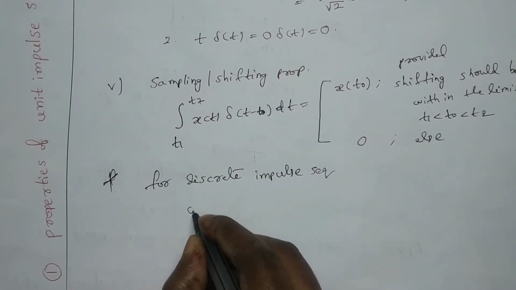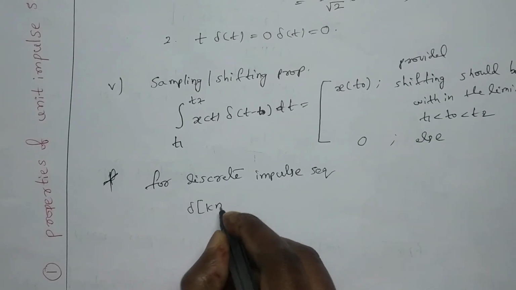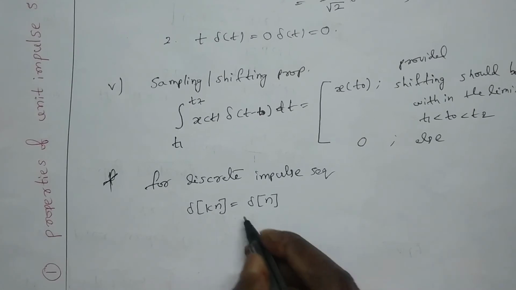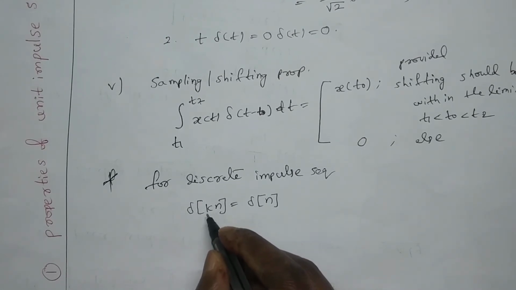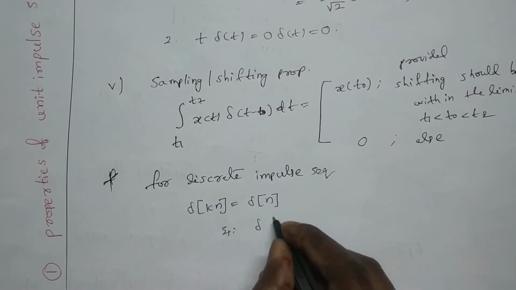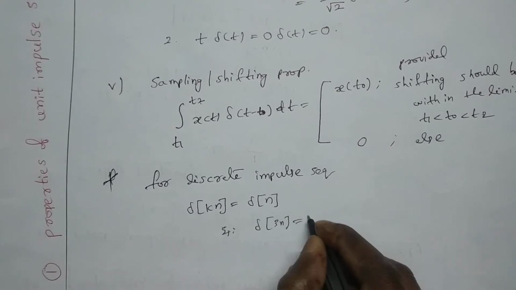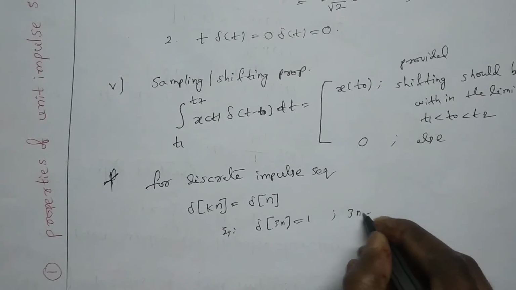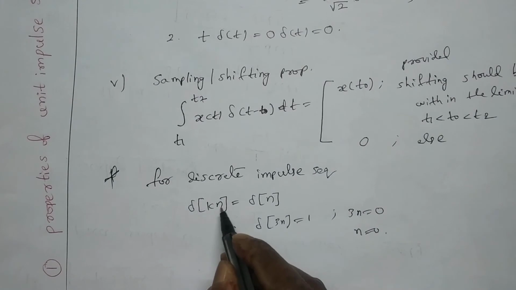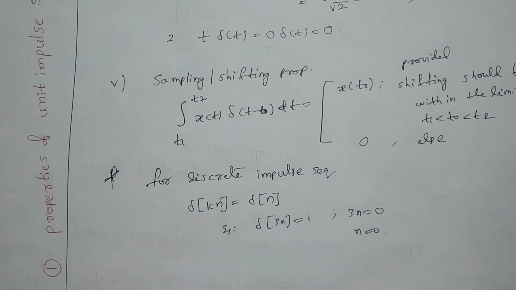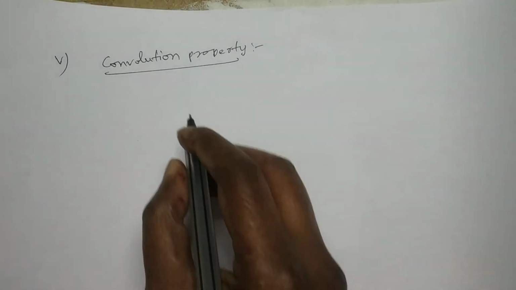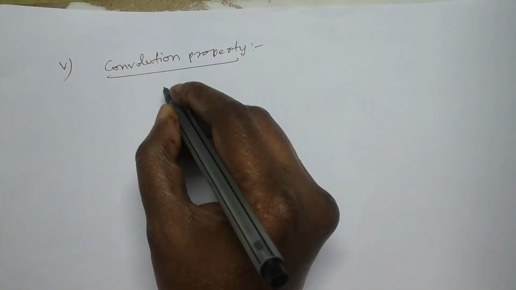Now let's see the discrete impulse sequence. The scaling property: del of kn is equal to del of n itself. Here the scaling does not affect the impulse sequence. Let us see one example. Del of 3n is equal to 1, which means 3n is equal to 0, that means n is equal to 0. That's why the scaling factor does not affect the original impulse sequence.